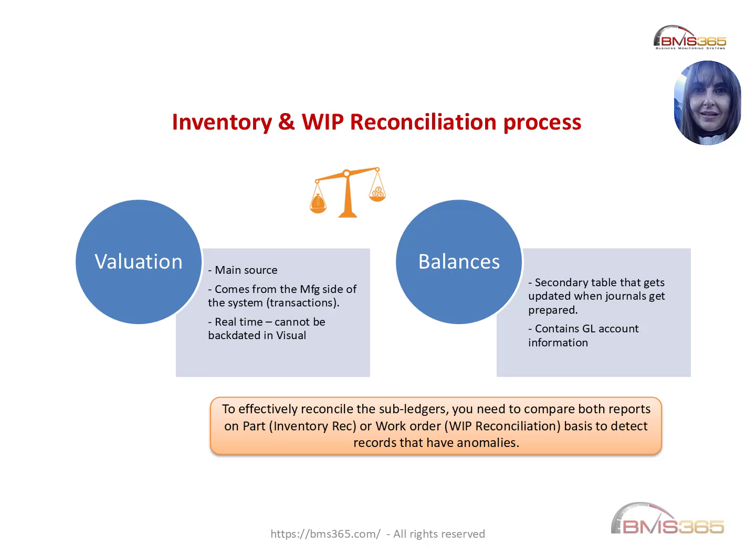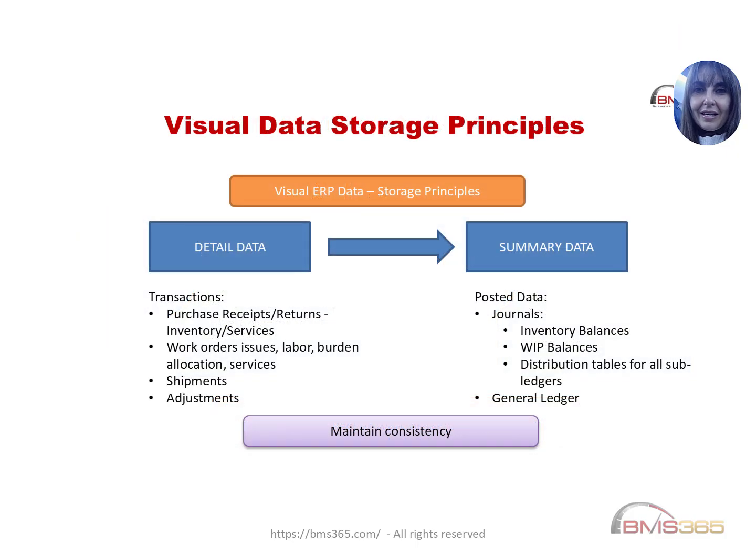For inventory, that means comparing by part. For work in process, comparing by work order. Everything in this process revolves around three key principles: accuracy, consistency, and balance. When these principles drift apart, discrepancies begin to accumulate and affect your financials.